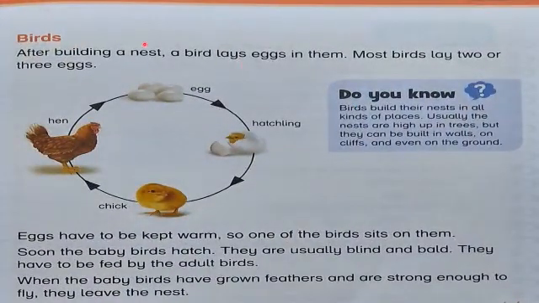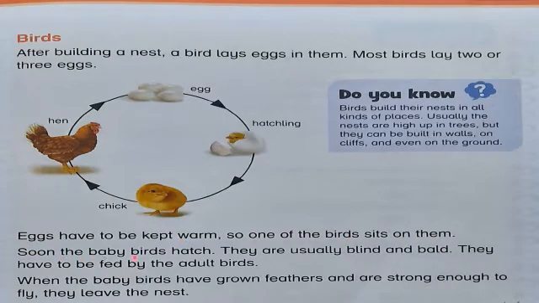Life cycle of birds. Do you know what are birds? Birds are the animals which lay eggs and they have feathers on their body. After building a nest, a bird lays eggs in them. Most birds lay 2 or 3 eggs. Eggs have to be kept warm, so one of the birds sits on them.